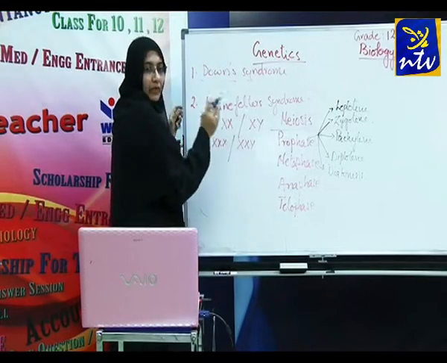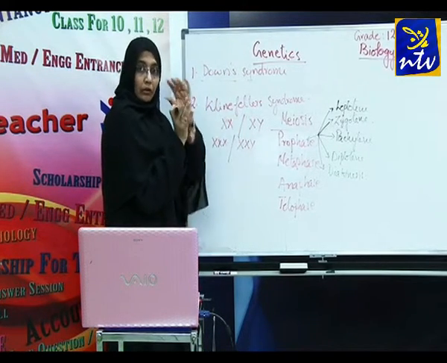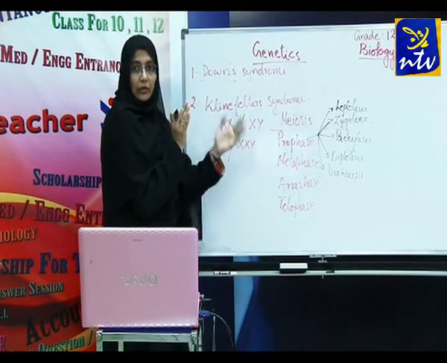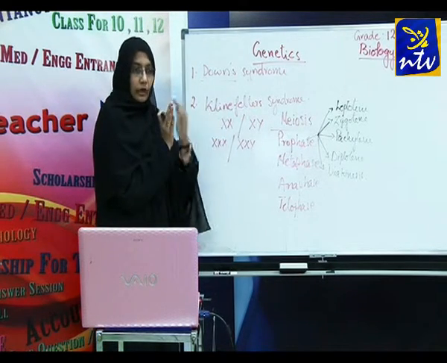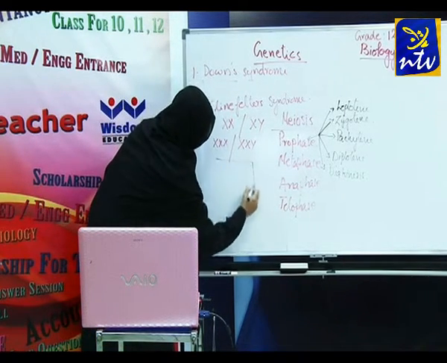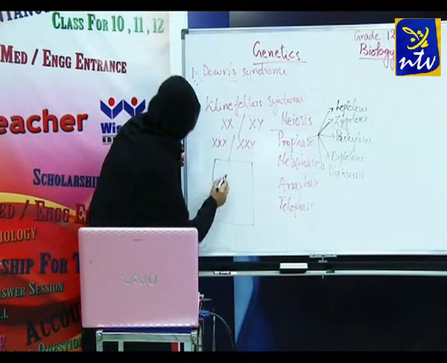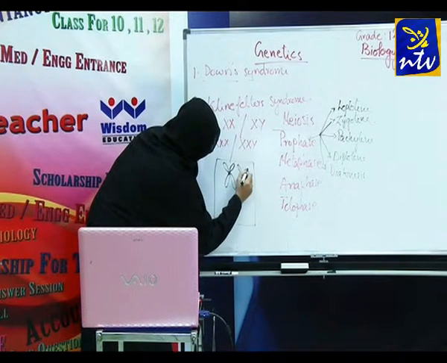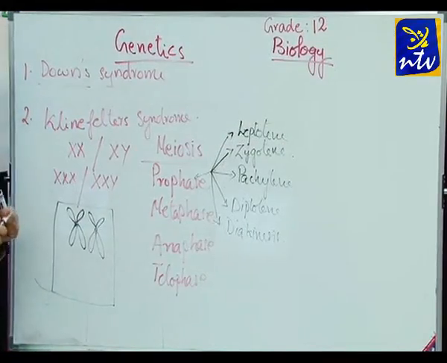Now during these phases, homologous chromosomes are separated. The chromosomes of similar type will be separated. Instead of separating, sometimes both homologous chromosomes together move into one cell. Suppose this is the cell. Let me mark one chromosome, and let me mark the other homologous chromosome.